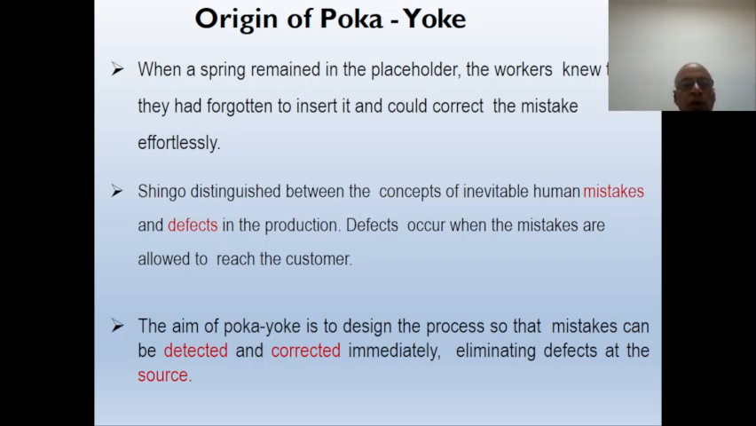So Shingo distinguished between the concept of inevitable human mistakes and defects in production. Defects occur when a mistake is allowed to reach the customer. The aim of Poka-yoke is to design the process in such a way that we are able to prevent or detect errors or mistakes, whether human error or mechanical error, before they reach the customer. The customer may be an internal customer or an external customer. So this is a highly effective quality control tool.